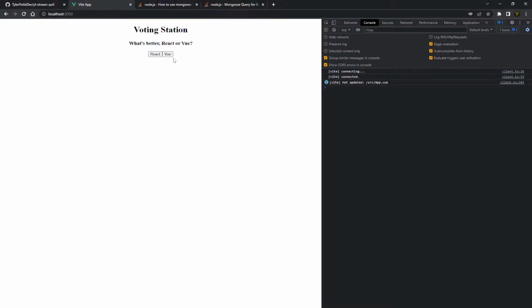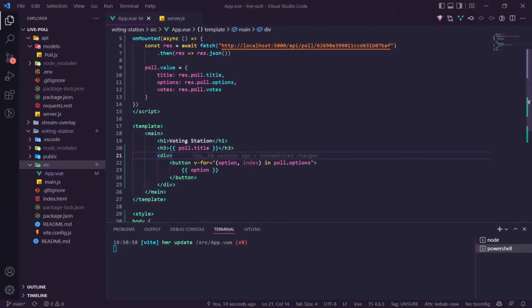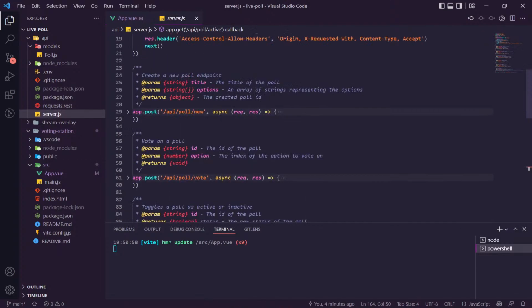So we've got our options. We'll style this all up in a moment. We just want to get it working. So when I click one of these, I want to make a vote. Back in our server, we have a voting API, poll vote, and we need to pass through an ID and an option, right?